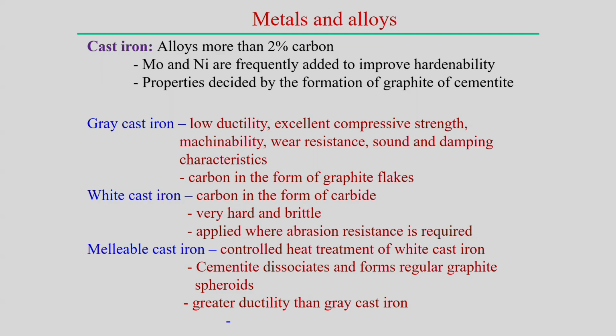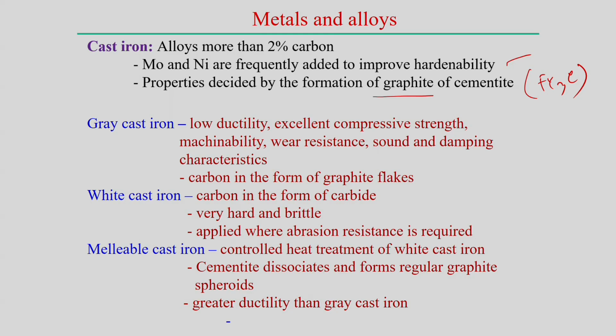Apart from the carbon percentage in cast iron, molybdenum and nickel can also be added to improve hardenability, but the properties depend on the way the carbon exists within the cast iron. That means either carbon exists in the form of graphite or in the form of cementite. Cementite means iron carbide. So, properties depend on that.